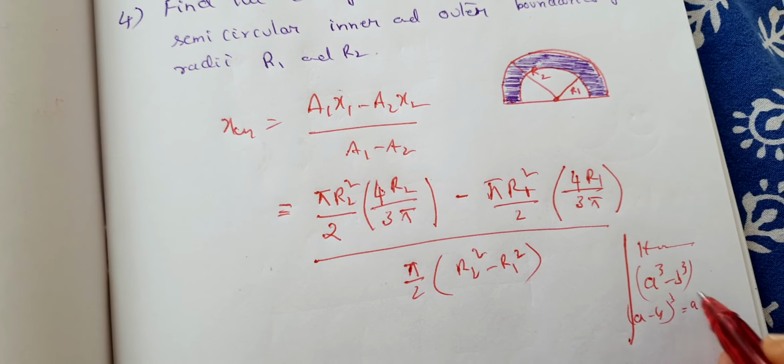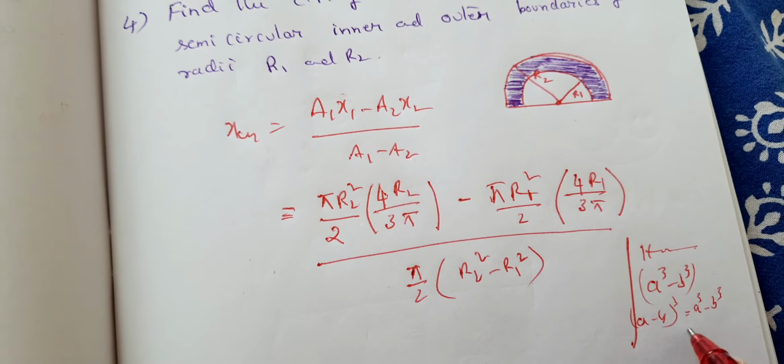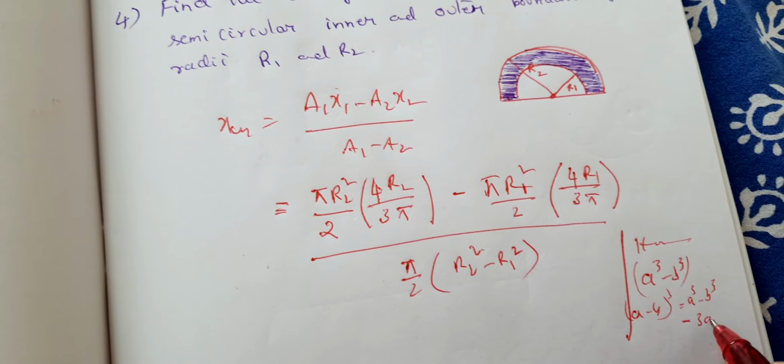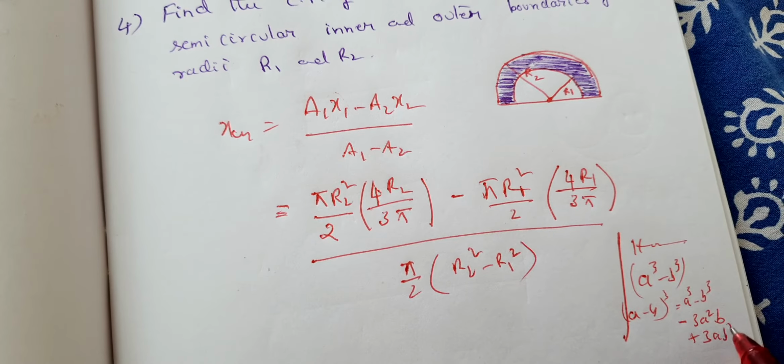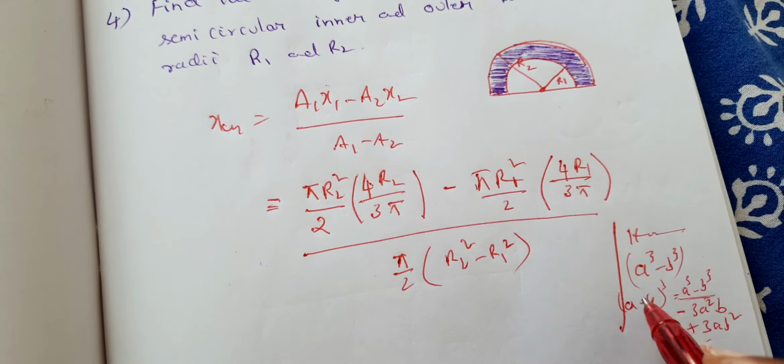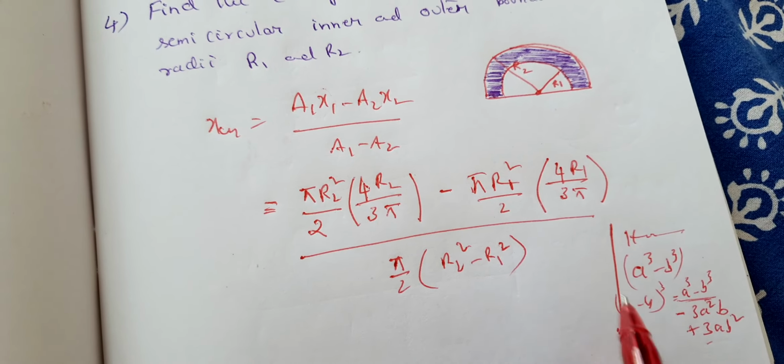That is a cube minus b cube minus 3a square b plus 3ab square. So from here find out a cube minus b cube, then substitute and take out a minus b common from all that.